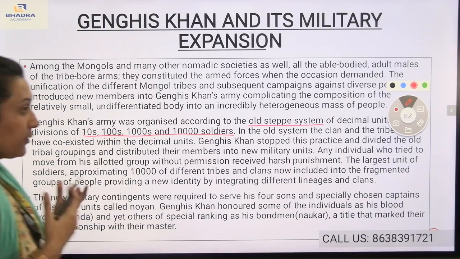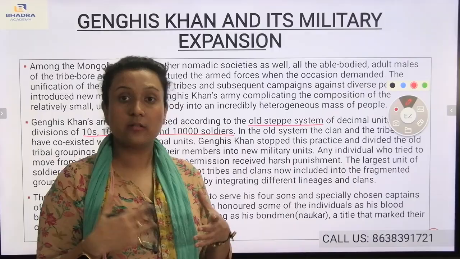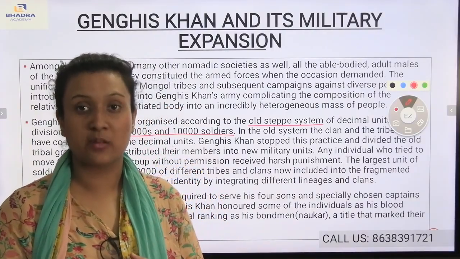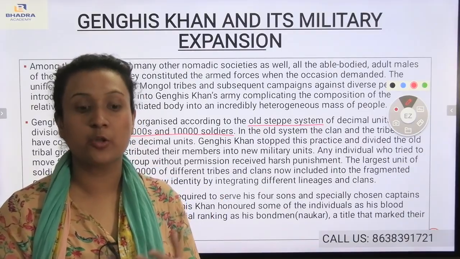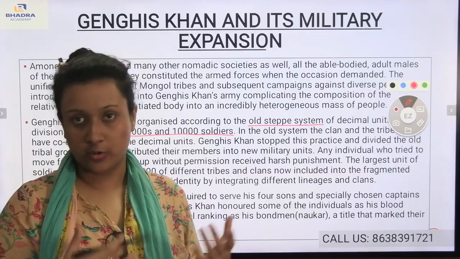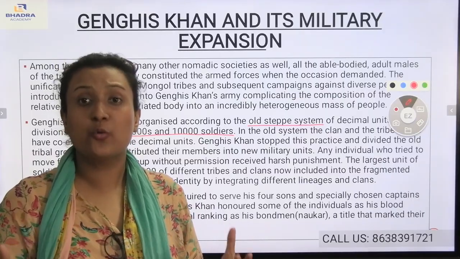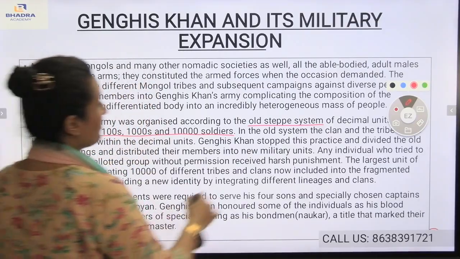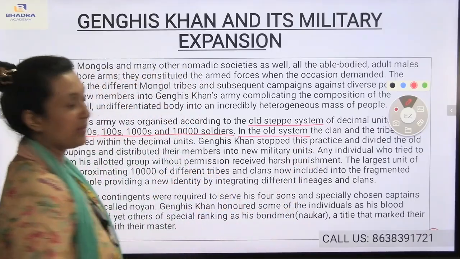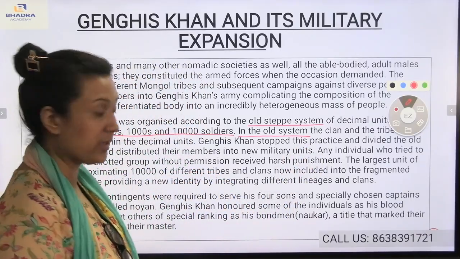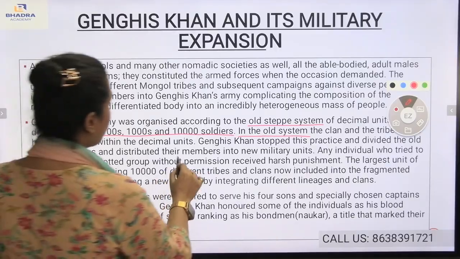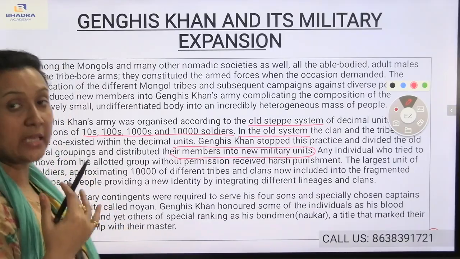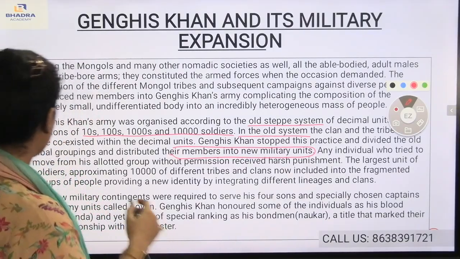You see, during that time, they divided the soldiers into tens, hundreds, thousands, but slowly it was converting into decimal units and it was creating a problem, which means it was not popular during that time and it was not at all consistent. To make the army more consistent, he declined the old system, and as a result, the members were being included in the new military units.